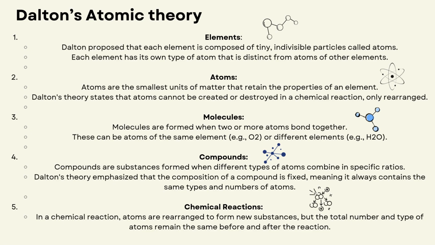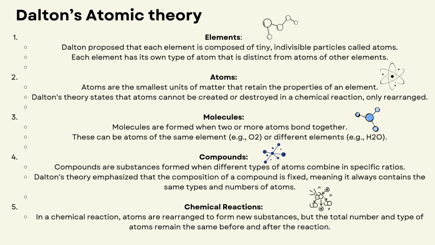Atoms of different elements are different. Atoms of different elements have different masses and properties. For instance, oxygen atoms differ from hydrogen atoms. Compounds are formed by the combination of atoms. Atoms combine in simple whole number ratios to form compounds. For example, water. Chemical reactions involve the rearrangement of atoms. During a chemical reaction, atoms are rearranged to form new substances. Atoms are not created or destroyed in the process.